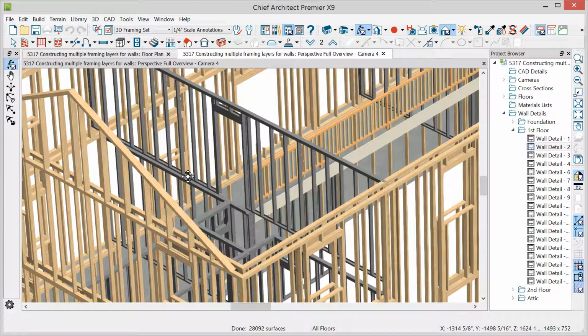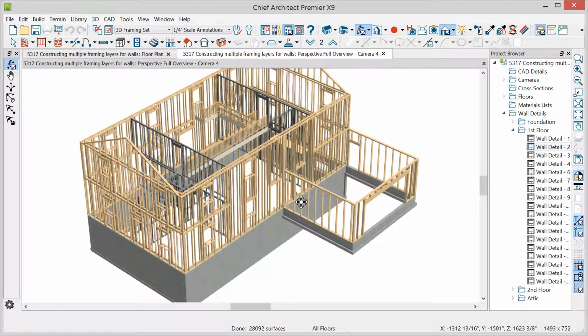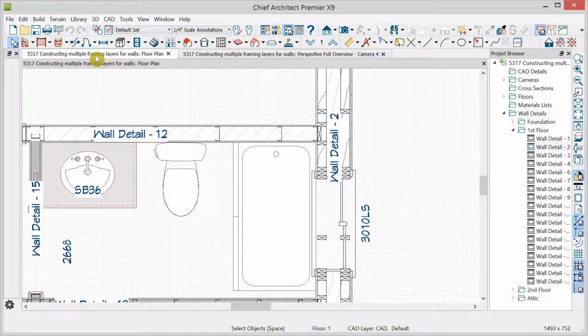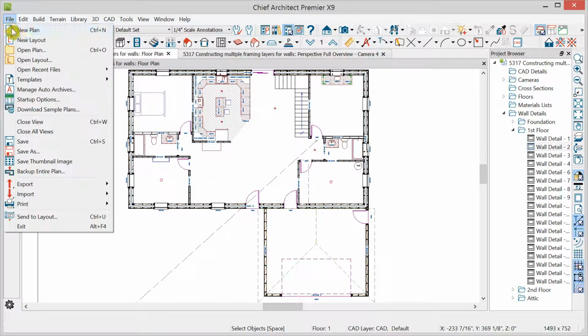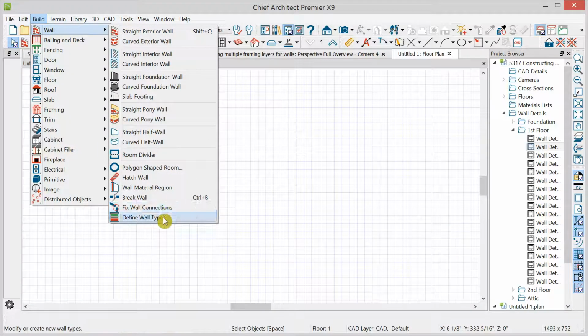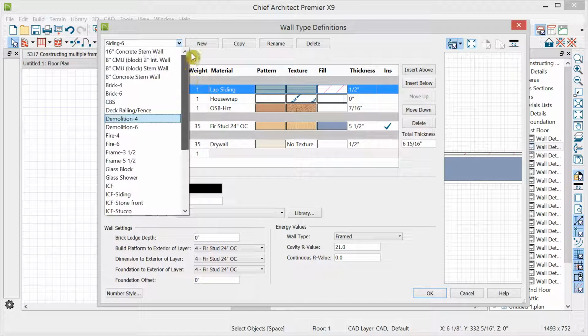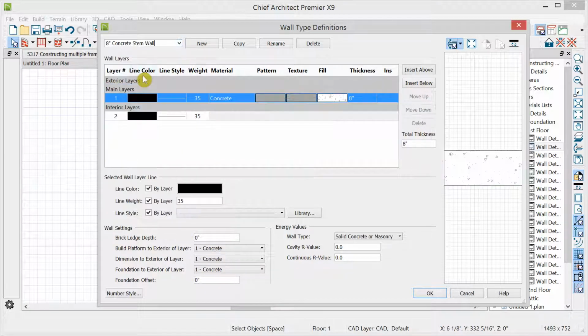Here's a metal stud interior wall, and we see these surrounded by double walls with single walls in the attic and garage areas. So now that we've had a bit of an overview, let's decide that we're going to build a couple of walls. In fact, we'll do it in a new plan. And I'll go to Build Wall, Define Wall Types. And we're starting with siding 6. Let's decide to switch to concrete, 8-inch concrete, and build a wall that frames inside the concrete.